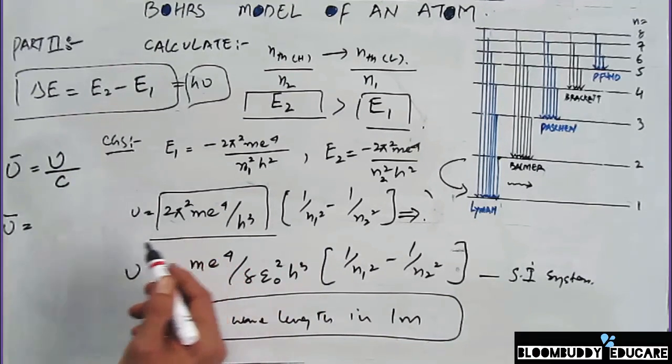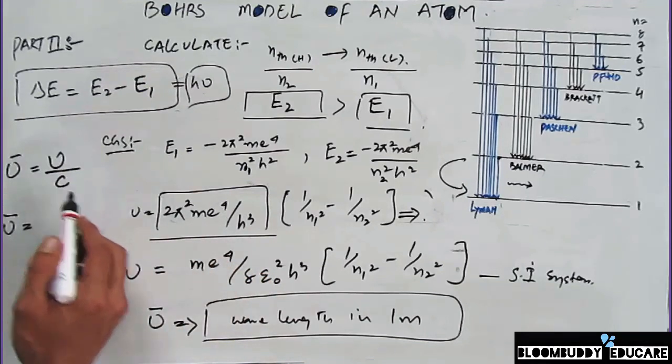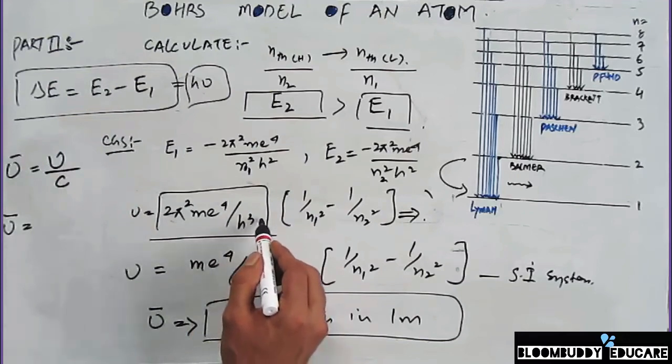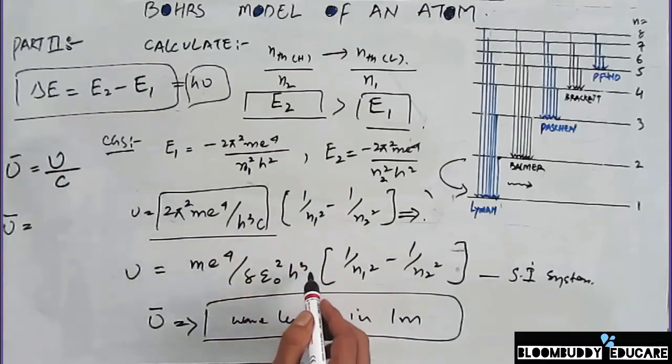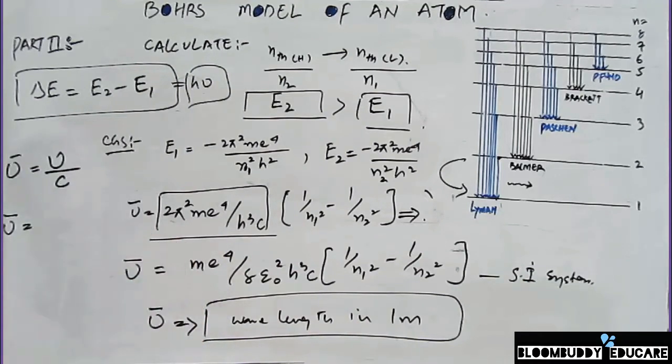In both cases, the nu value is going to stay there, and there will be an addition of c at the bottom. So in case of wave number, there is going to be an addition of c here, and this is going to change to nu bar. So this equation now gives the wave number that we can calculate.